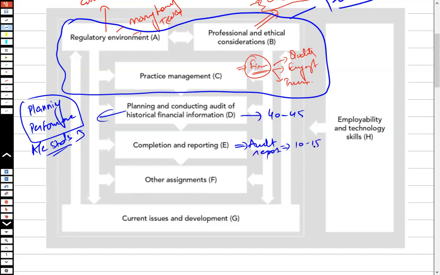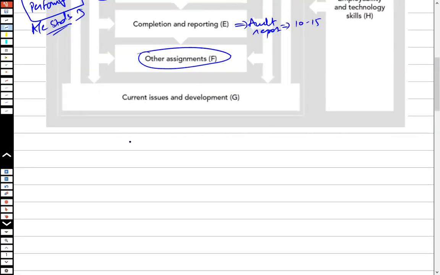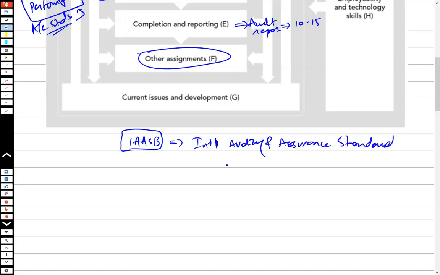And then you've got the other assignments. Now, let me give you a bit of an idea of what the other assignments are. You would know that there is an organization known as IAASB, which is the International Auditing and Assurance Standards Board. So, IAASB, let's try to understand this.